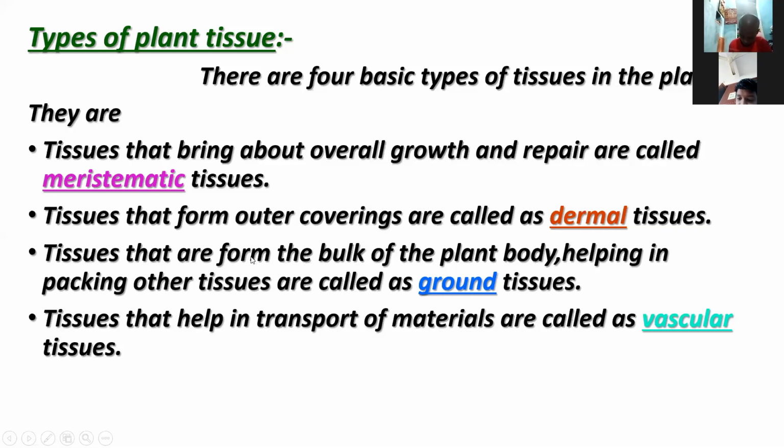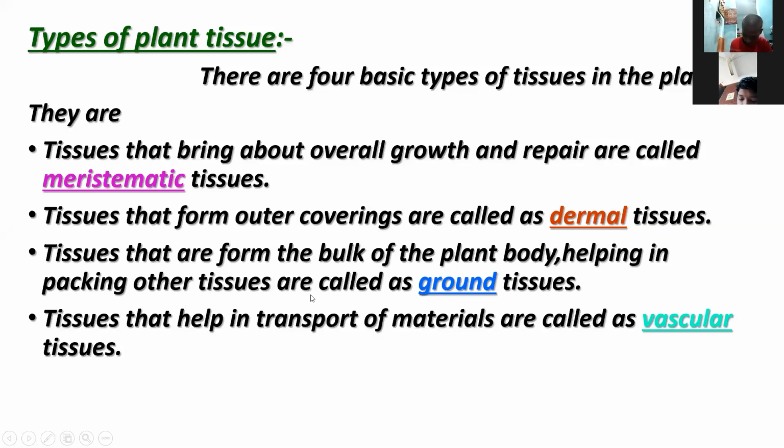The ground tissue is of 3 types: parenchyma, collenchyma and sclerenchyma. The ground tissue is divided into 3 types.